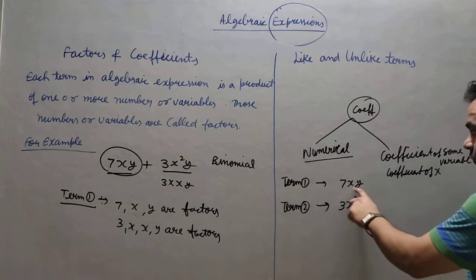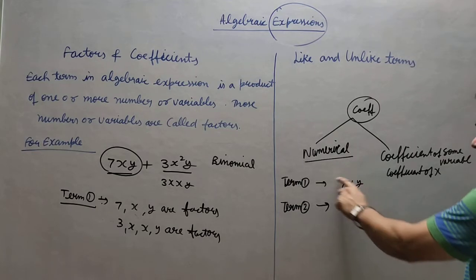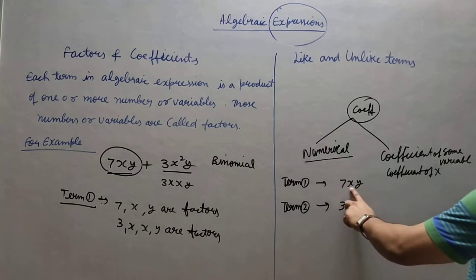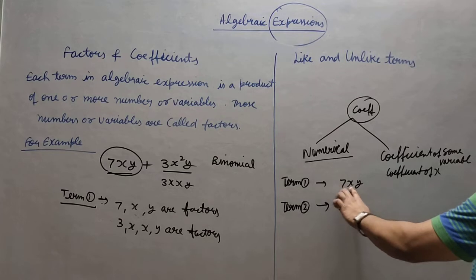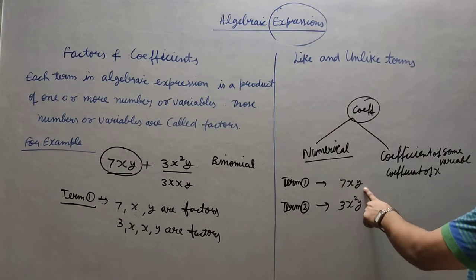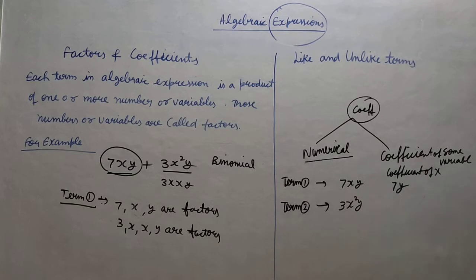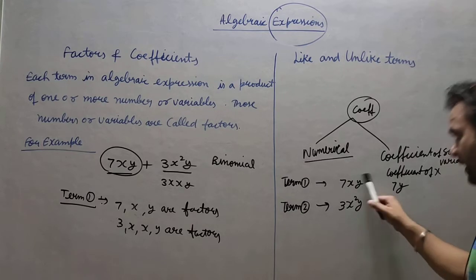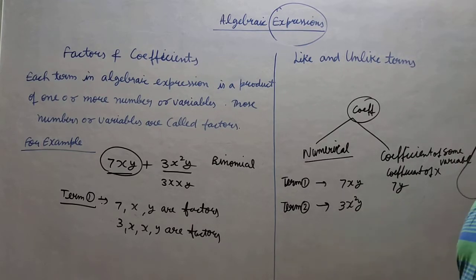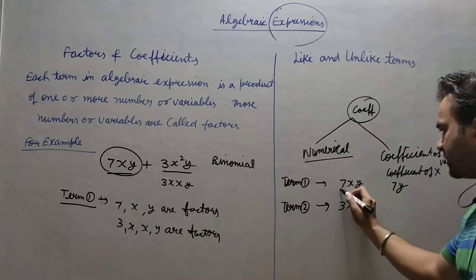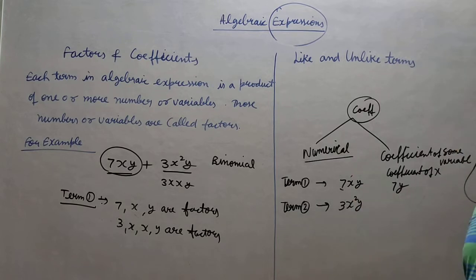The factors which are multiplying with this x are called the coefficient. You can see here that with this x there is 7 and there is y, which is in product form. So 7y will be the coefficient of x. If I ask you what is the coefficient of y, we will say 7x. What is the coefficient of 7? xy. Right? So this is the coefficient part.